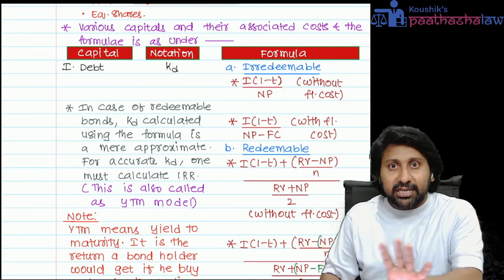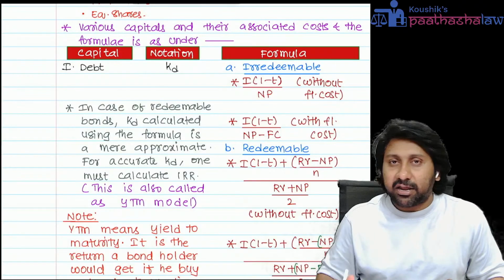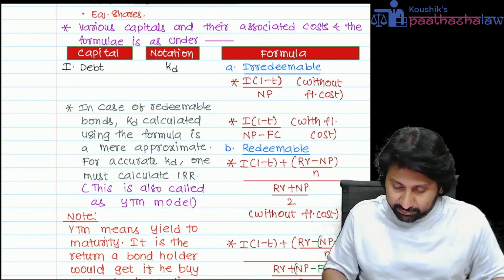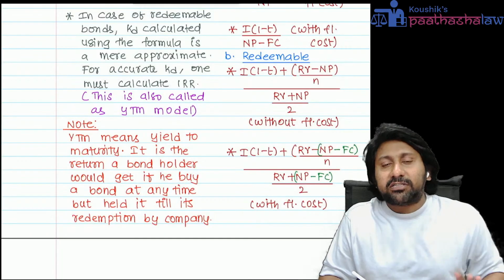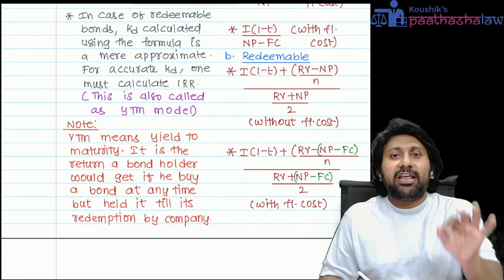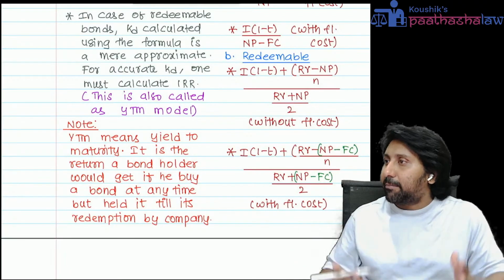These are all certain dangerous things you need to keep in mind in order to score good marks in this particular area called KD irredeemable. Next one, KD redeemable. The only difference is that in case of KD redeemable, redemption value and net proceeds both will come in the formula.